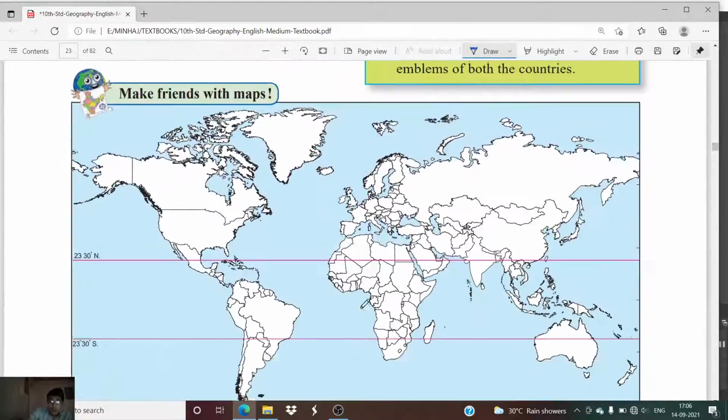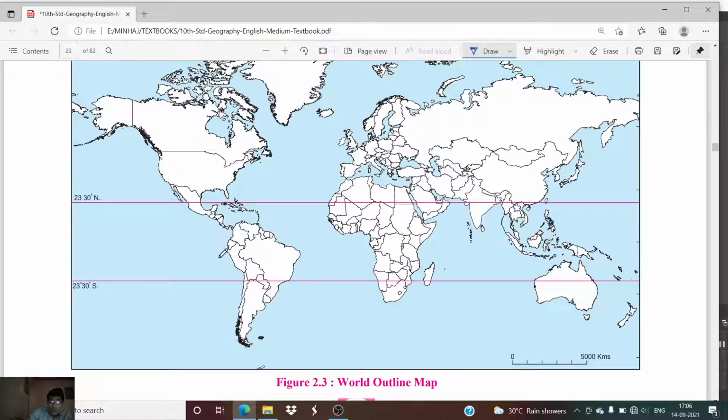So here you can see this is the world outline map. Can you find Brazil in this particular map? Where is Brazil? We can easily find our own country, that is India. It is over here. Due to the shape of our country, it is very easily recognizable. But can you say where is Brazil?